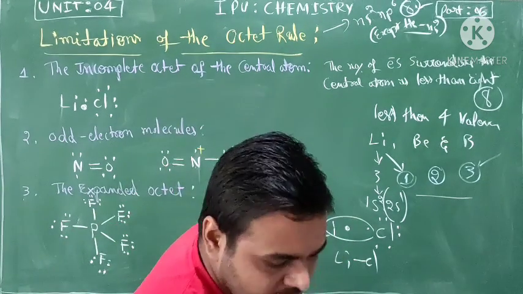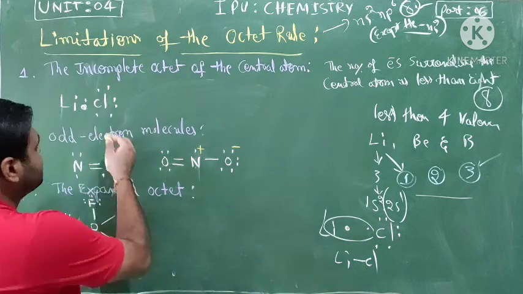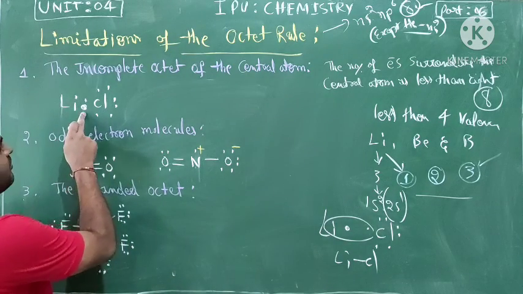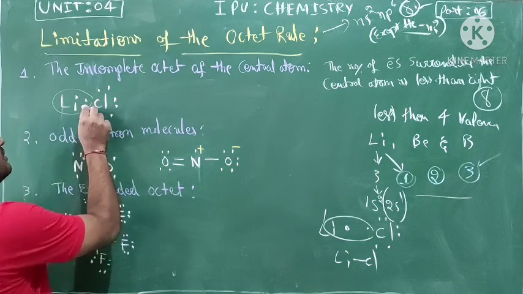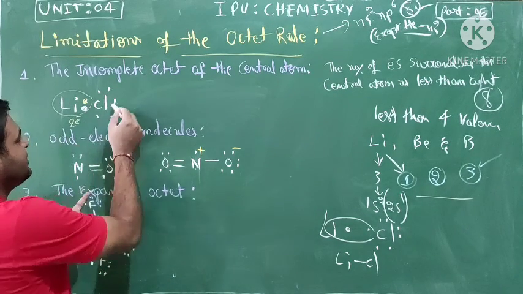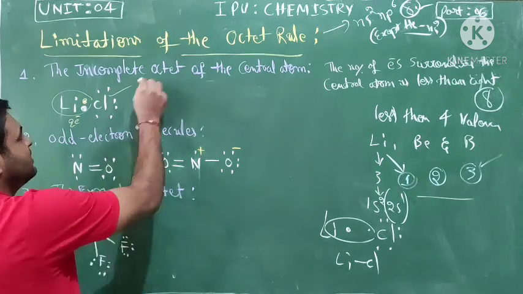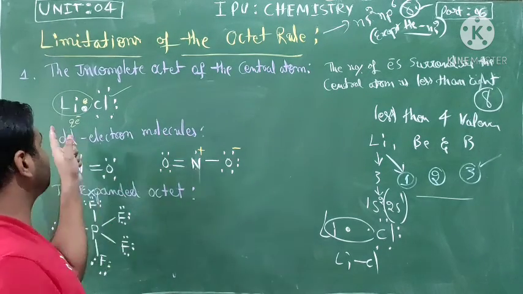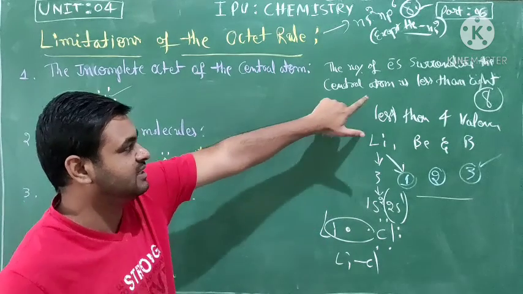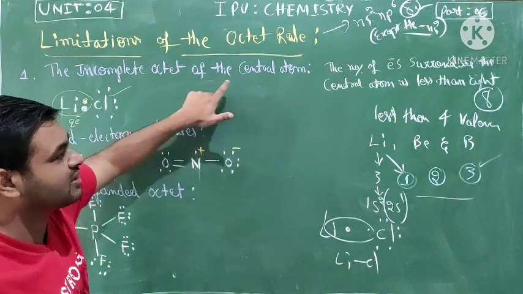Focusing on this molecule, lithium has 1 and 2 electrons. Chlorine has 1, 2, 3, 4, 5, 6, 7, 8, a stable electron configuration. But lithium has 2 electrons, less than 8. It is an incomplete octet.